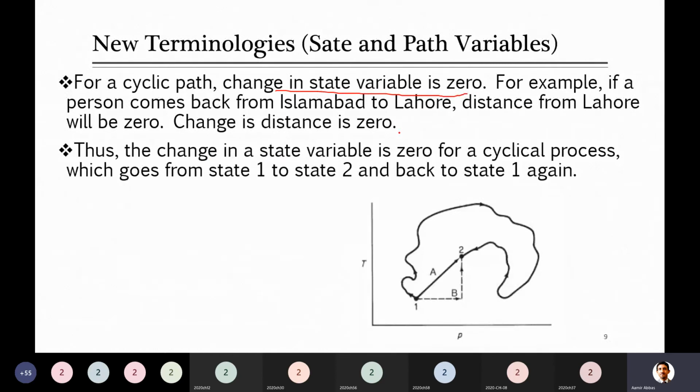For example, here you can see in this diagram that there is a change in the properties of the system. In this main graph, you can see pressure and temperature. Temperature is on the x-axis and pressure is on the y-axis, and there is a change in the system. For example, the state of this system starts from point 1. Can you locate point 1? Here it is, and there is another point 2. Can you tell me how many paths there are to reach from point 1 to point 2? So 2 paths.